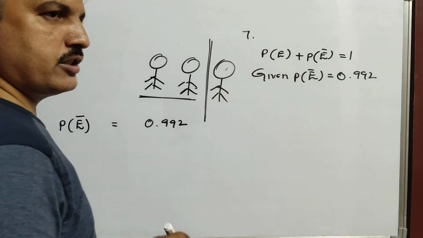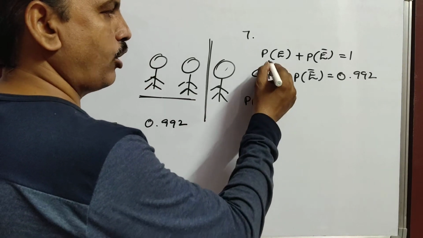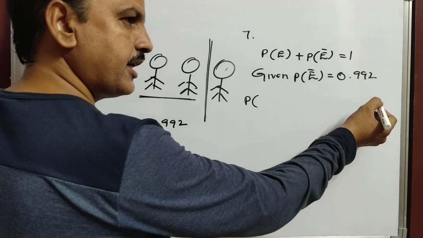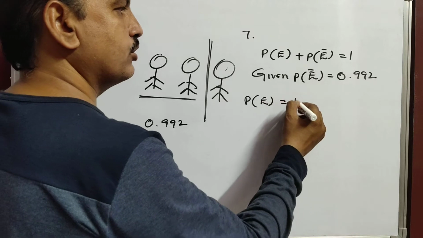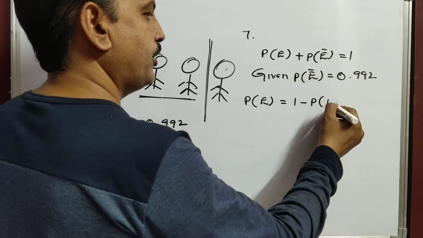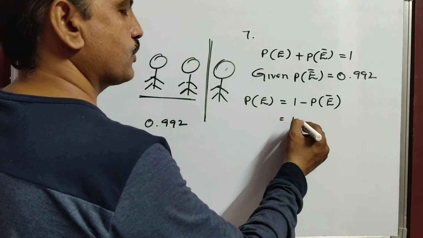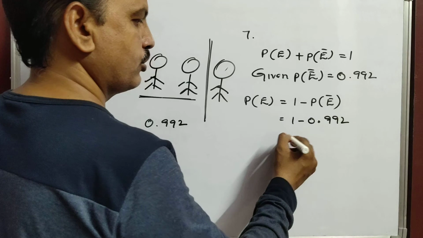So you can write P of E equals 1 minus P of E dash, that is 1 minus 0.992.